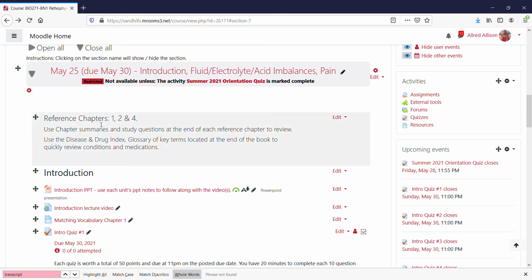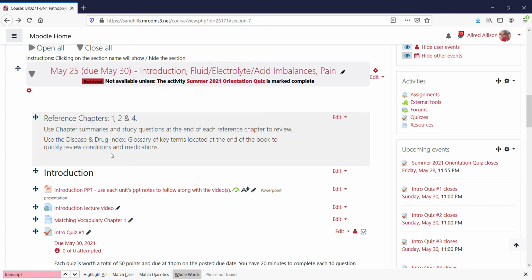So in this case, it's chapters 1, 2, and 4. This doesn't mean that I'm expecting you to read all 3 of these chapters, but this is where you'd find the information if you need to reference it or you need to look something up. These are the chapters we're going to pull from. You also have chapter summaries and study questions at the end of every chapter. These are great because they review the information that's in that chapter. Sometimes I use those questions on quizzes, and they're just a great review tool.